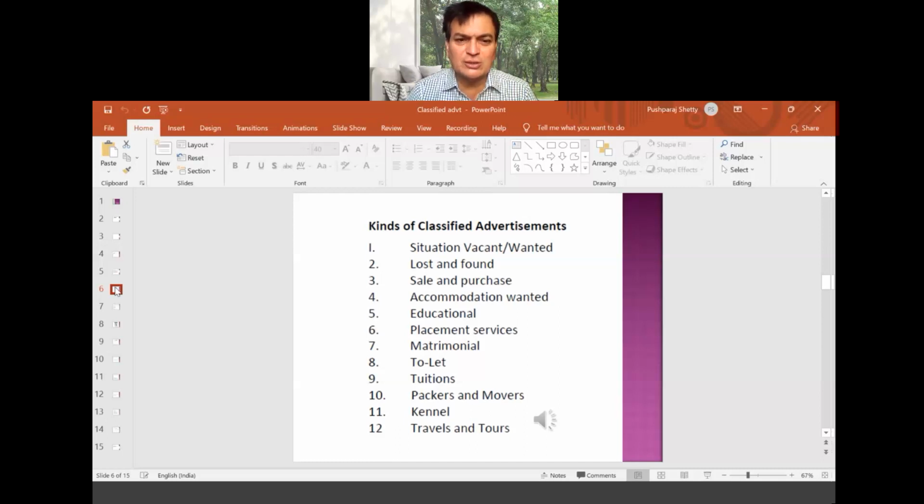Somebody said lost and found. Yes, lost and found is also there. Sale and purchase, accommodation wanted, educational, placement services. So many different kinds of classified advertisements are there. But all these are not very important for us. So that's why we are focusing on very few only. Maybe matrimonial may not be very important. Questions have not come anytime on that. Placement services also not so important for us maybe.